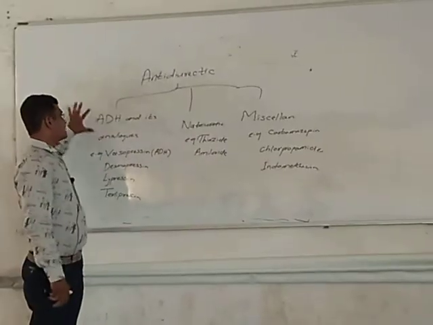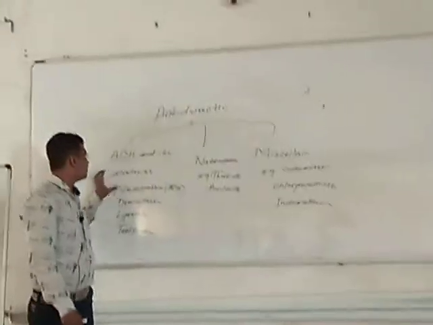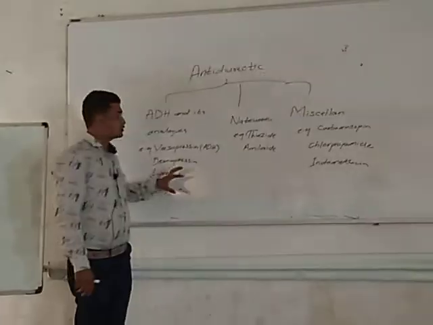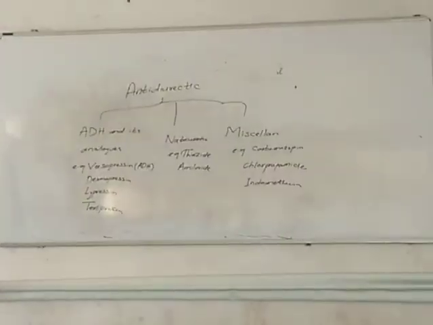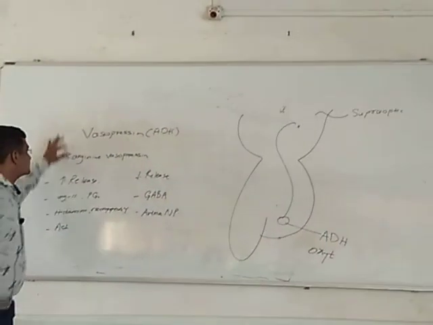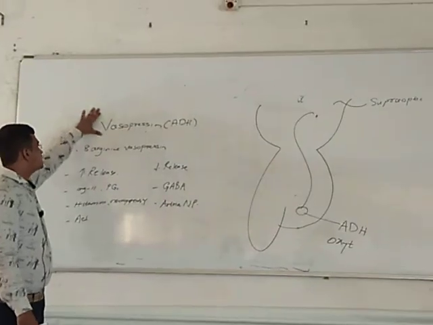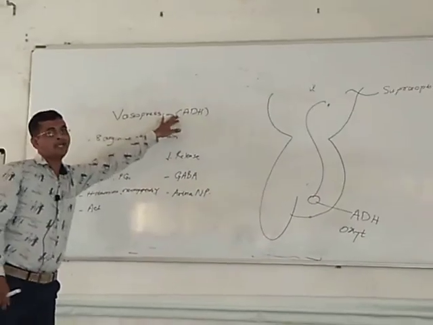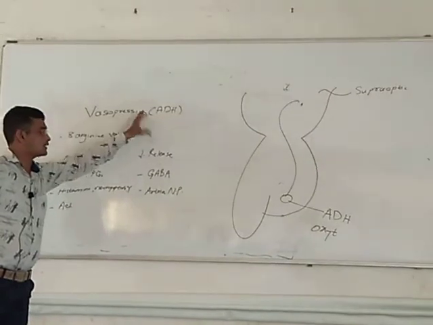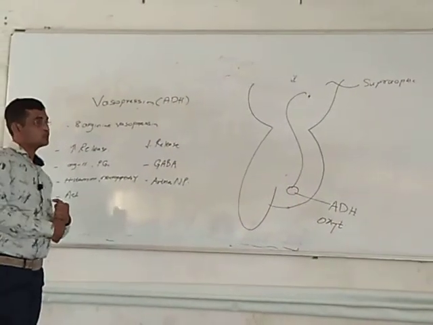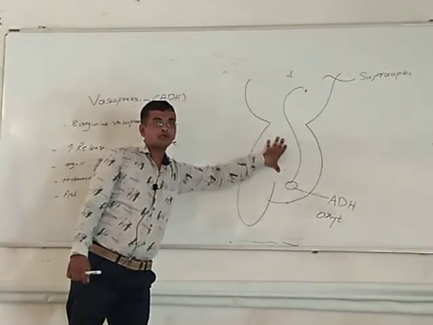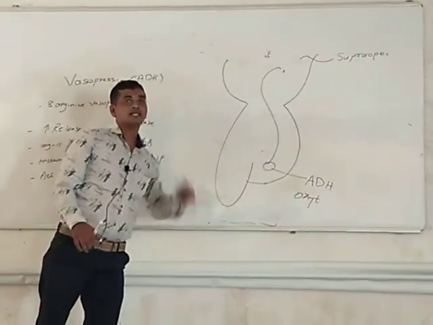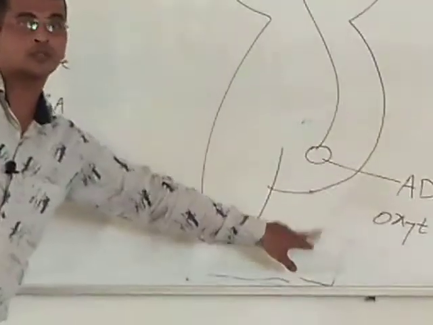First category is antidiuretic hormone and its analogs. The first antidiuretic drug is vasopressin. Vasopressin is chemically the antidiuretic hormone. It is released from the posterior part of your pituitary gland, which is responsible for the release of this hormone along with oxytocin.